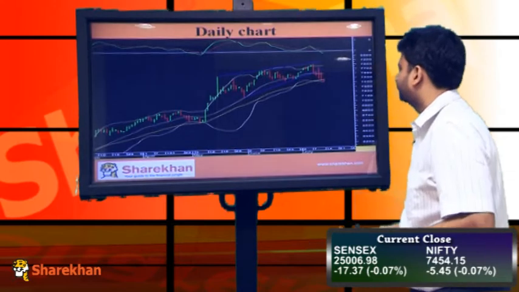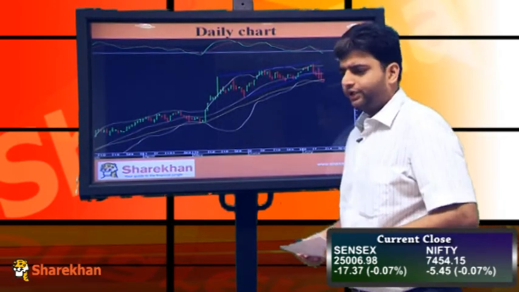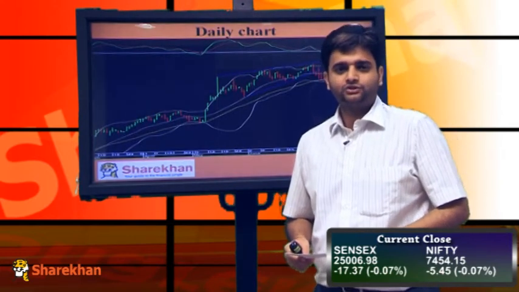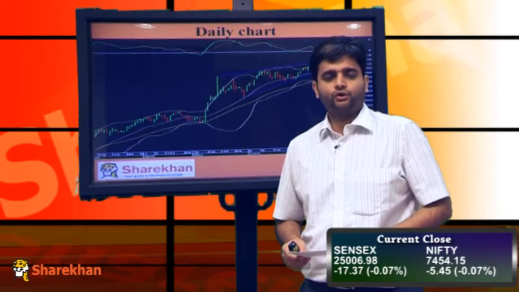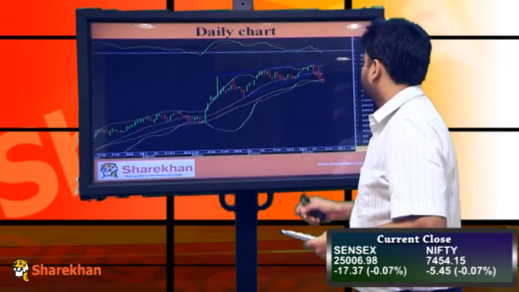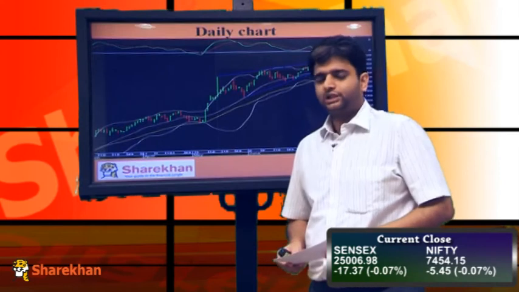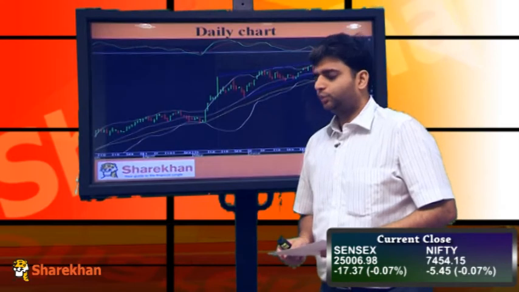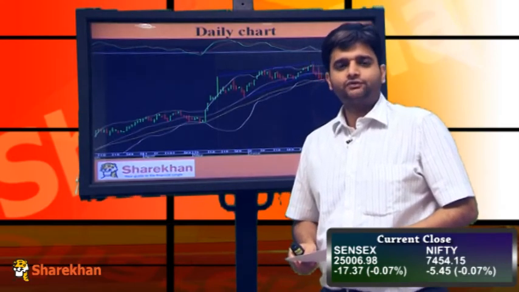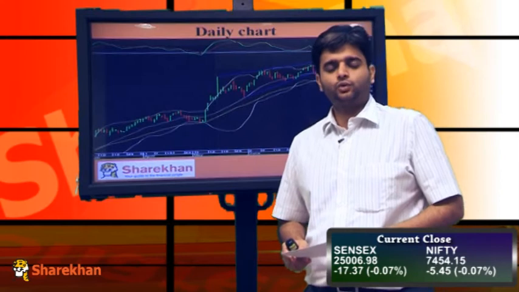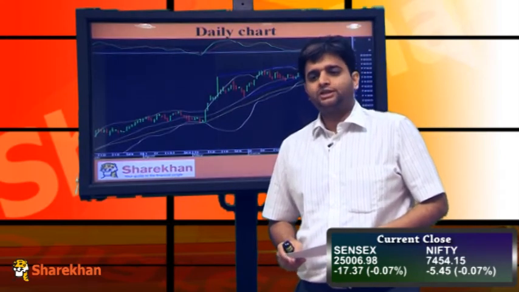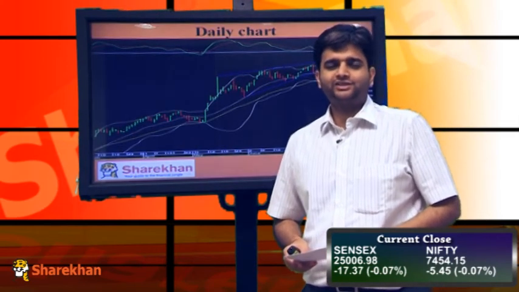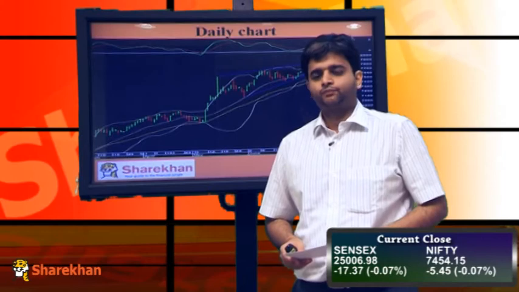On the daily charts, you can observe that the Nifty for the whole day traded in a sideways manner and consolidated around the 40-day exponential moving average, which is placed at around 7450 odd levels. Now this 40-day exponential moving average is a crucial level, and the Nifty for the whole day consolidated over here only. So in tomorrow's trading session, if we see the Nifty drifting below 7420, which is the low it touched in today's trading session, then we might see the Nifty falling till 7400 and 7370 on the downside.